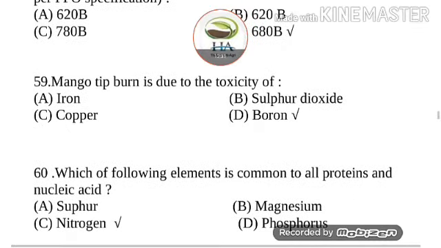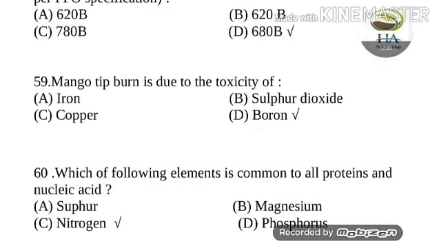Next question is, the mango tipburn is due to the toxicity of. Options are iron, sulfur dioxide, copper, and boron. Answer of this question is boron. Mango tipburn is due to the toxicity of boron. Other than boron toxicity, excess of salt also causes tipburn in mango. Other than tipburn, leaf scorching is also a physiological disorder of mango, which is due to chloride toxicity.